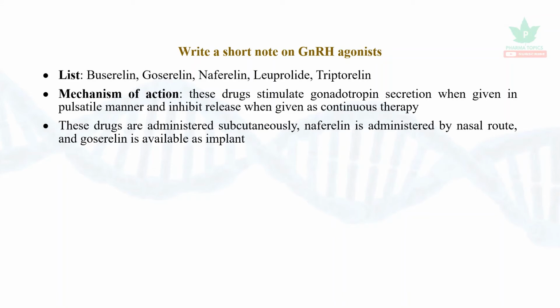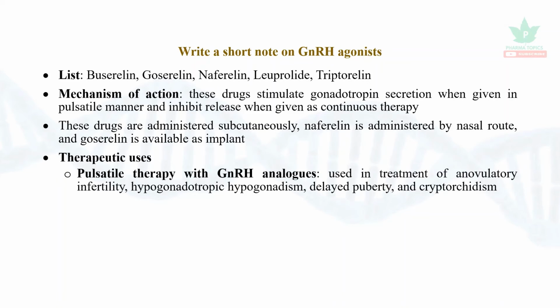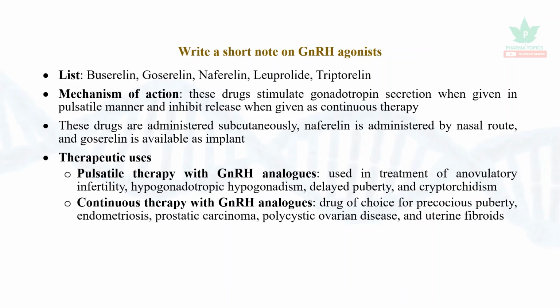Nafarelin is available for nasal route. Goserelin is available as an implant. Therapeutic uses: pulsatile therapy with the GnRH analogs is used in treatment of anovulatory infertility, hypogonadotropic hypogonadism, delayed puberty, and cryptorchidism.